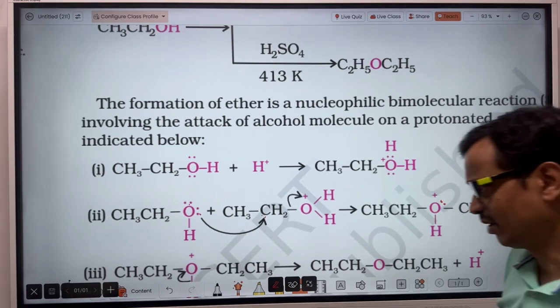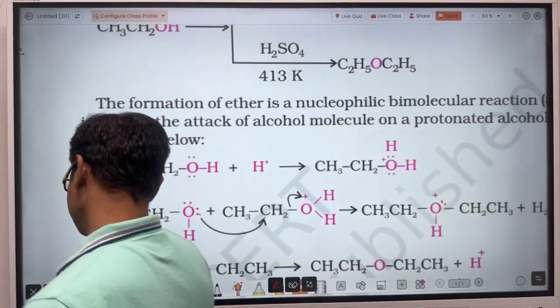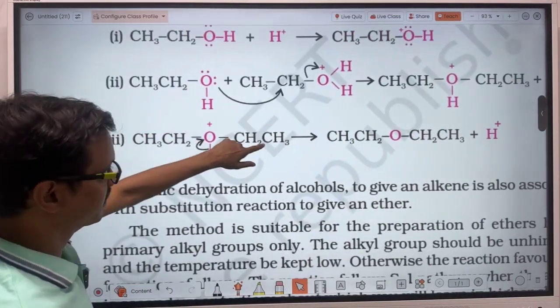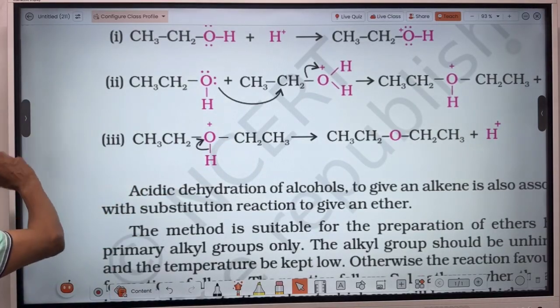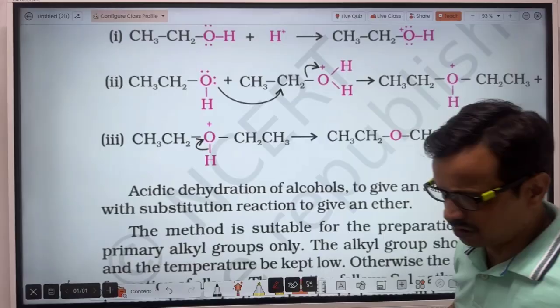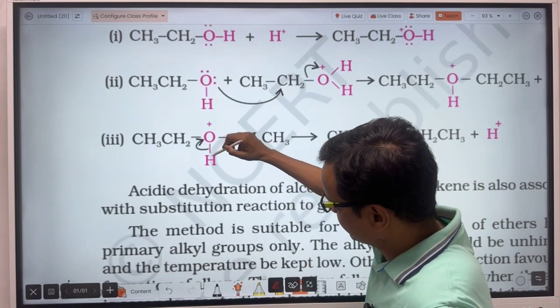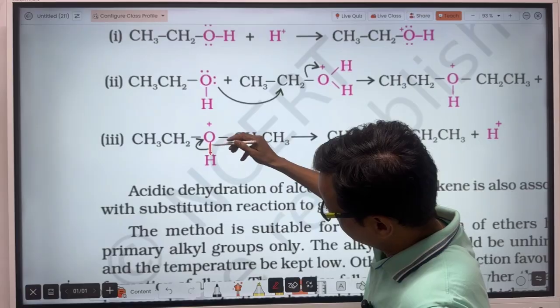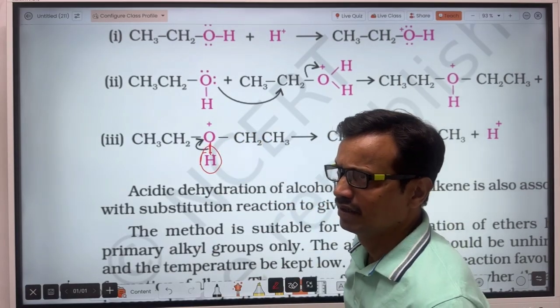So that's a step. Now let's see the third step. In the third step, in this protonated ether there is a positive charge on the oxygen. So the oxygen will attract the sigma electrons of the OH bond, and hydrogen will be released from there.